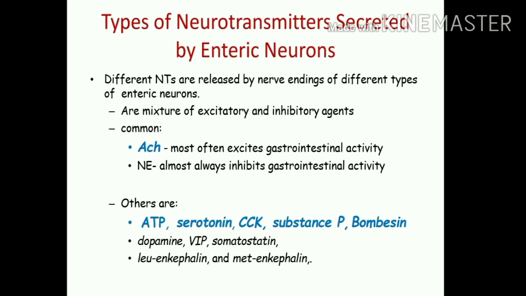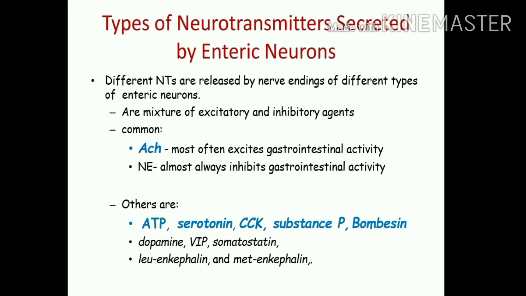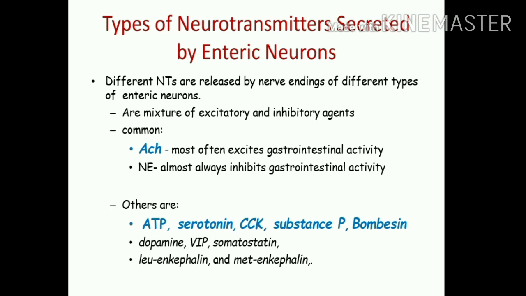Then there are acetylcholine and other neurotransmitters like dopamine, met-enkephalin, and serotonin. These help in exciting or giving an excitatory stimulus to the GIT, and there are others like norepinephrine, which inhibit the GIT activity.